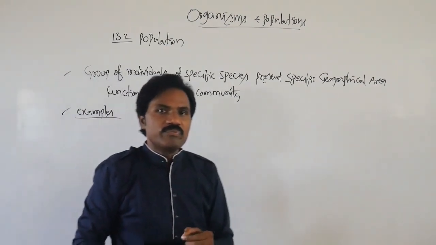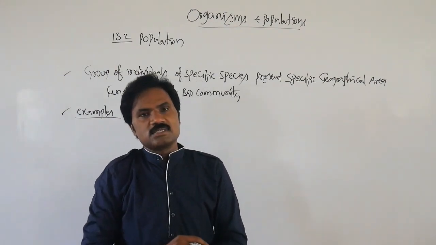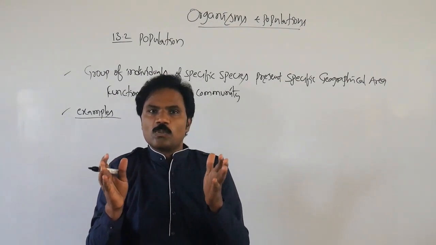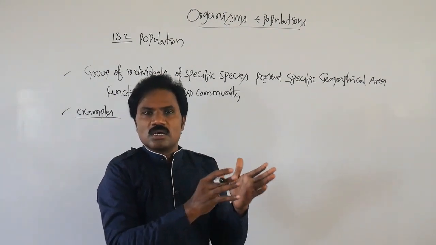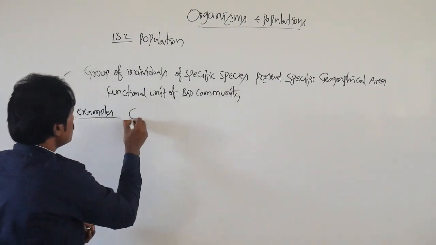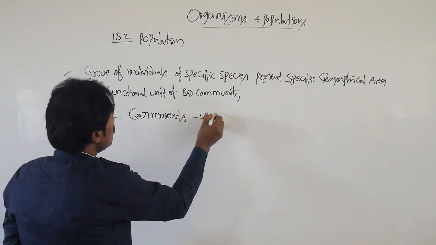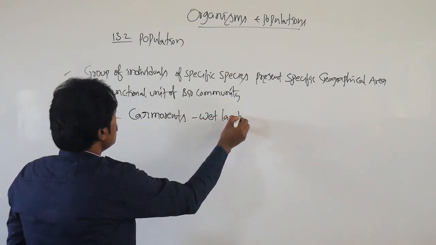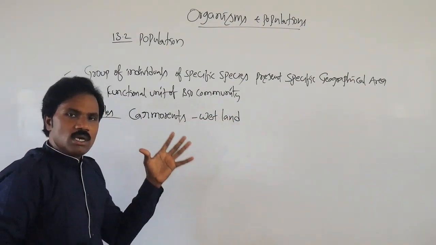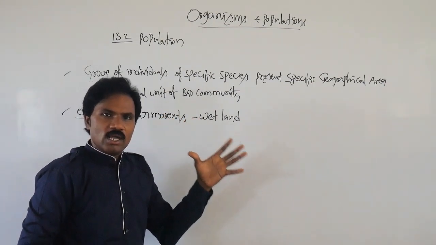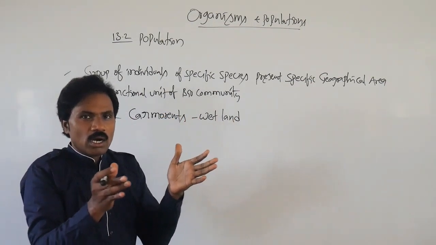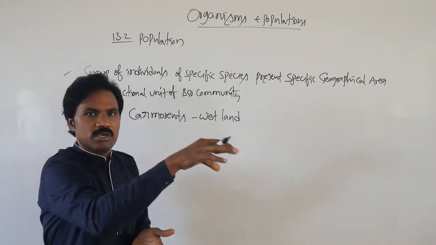In this, cormorants, one type of bird, a group of cormorants present in wetlands. Or a herd of cows present in a specific area.